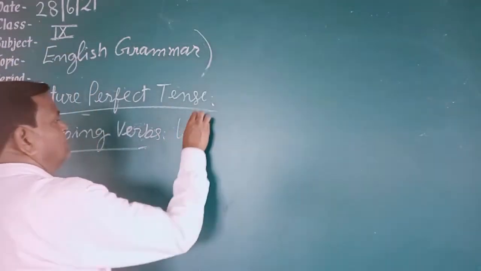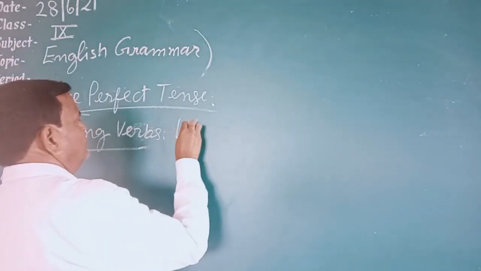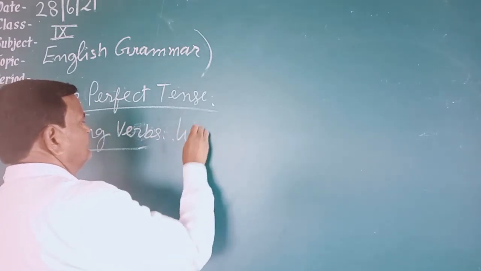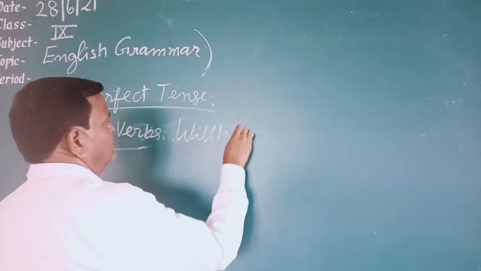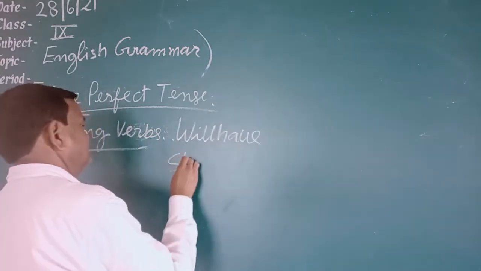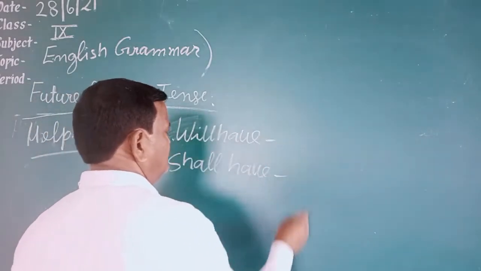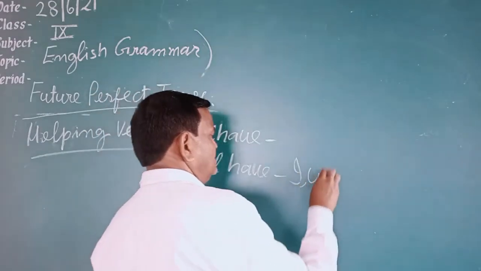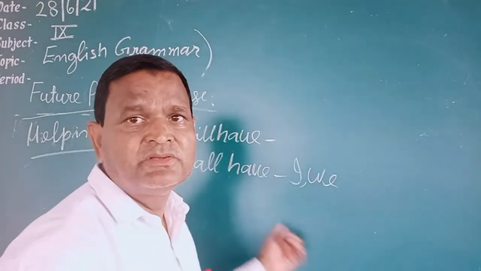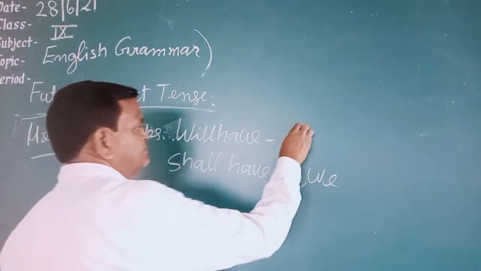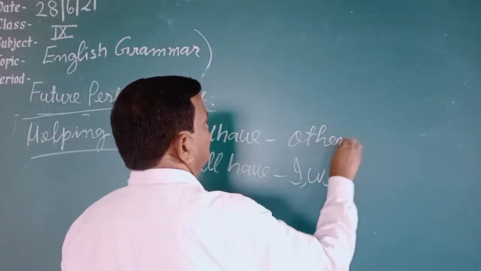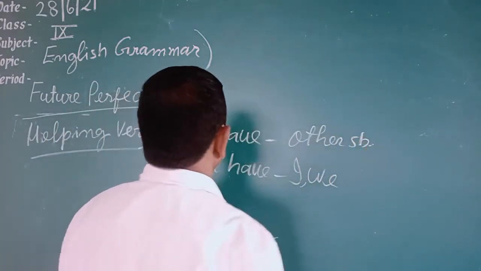First is will and second is shall. The same rule is there: I and we, these two subjects are followed by shall have, and other subjects are followed by will have.